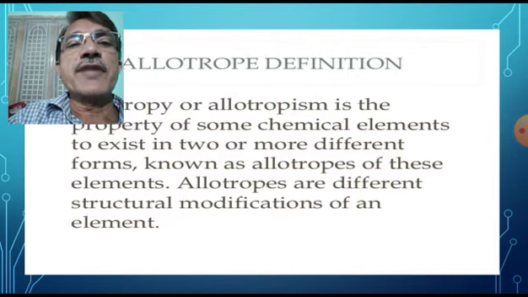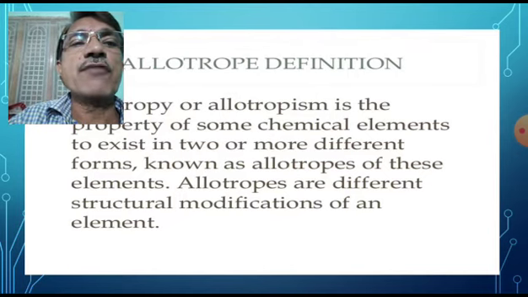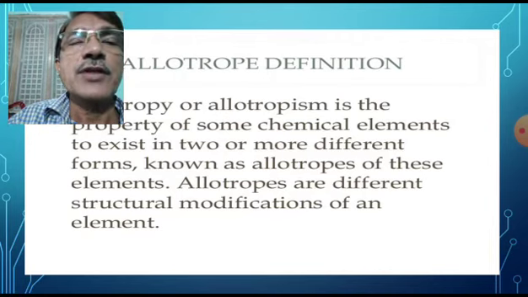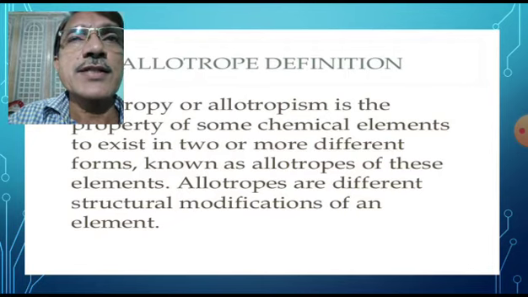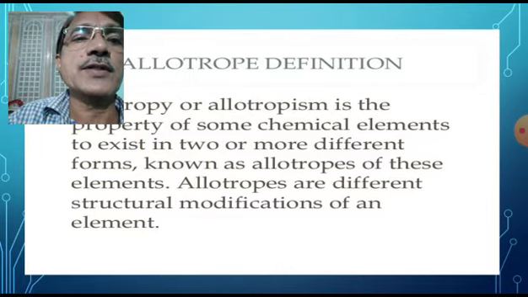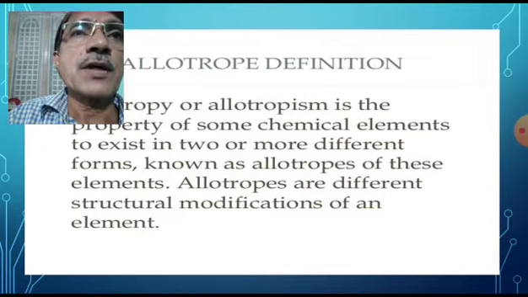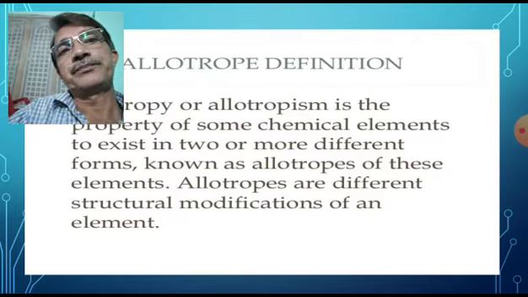It means that allotropes possess same chemical properties but they possess different physical properties. Allotropes show similarity in their chemical properties but exhibit different physical properties.